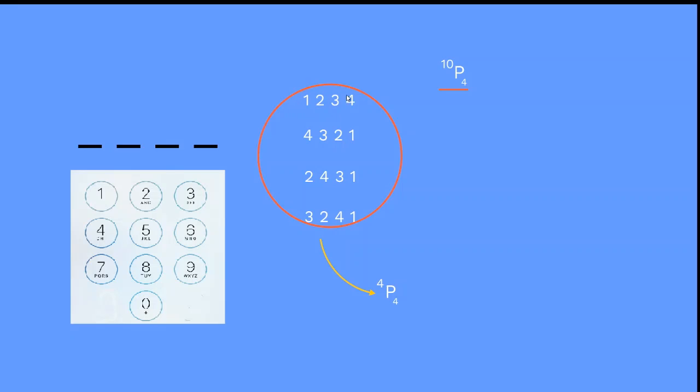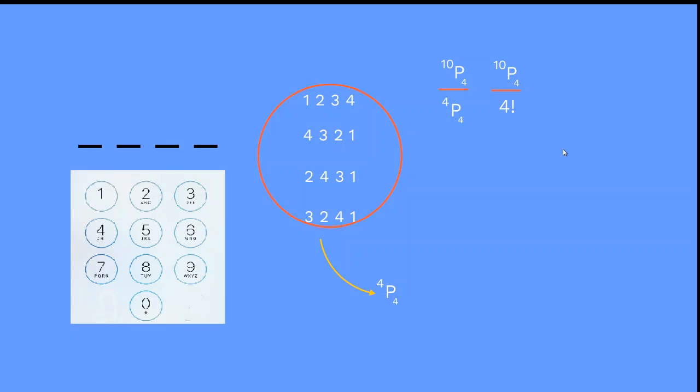When I have 4 numbers, I can rearrange all these 4 numbers by 4P4 ways. So I will just divide by that. Because I don't want any rearranging, I want proper different number pin codes, I will divide the whole possibility, that is 10P4 divided by 4P4, and it will become 10P4 divided by 4 factorial. 4P4 is 4 factorial, right?